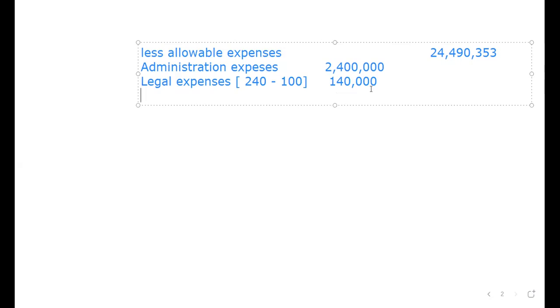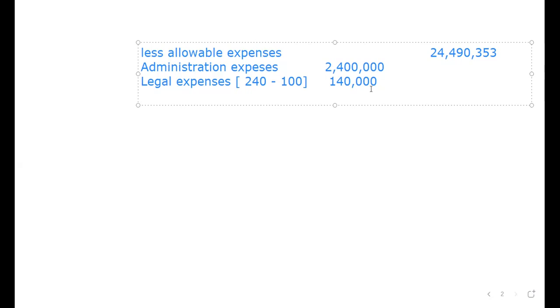Next, we have marketing cost of 300, out of which 80,000 being for erection of a billboard for advertising. Remember, advertising there are two categories. There are ones which are allowable, and there are ones which are disallowable. Advertisements which are disallowable are those used for permanent advert.